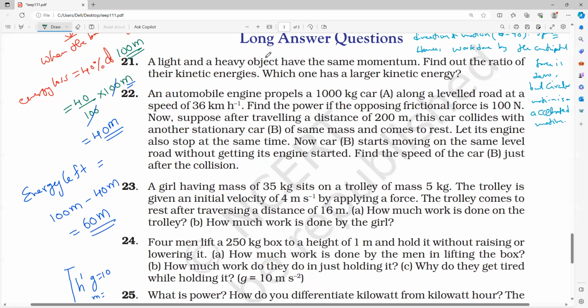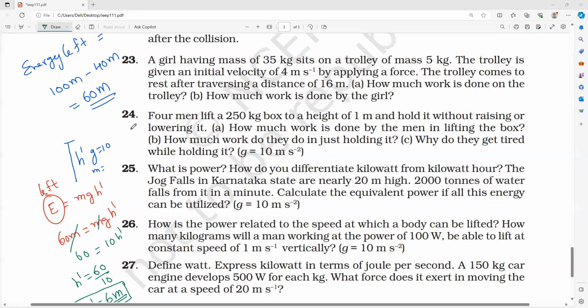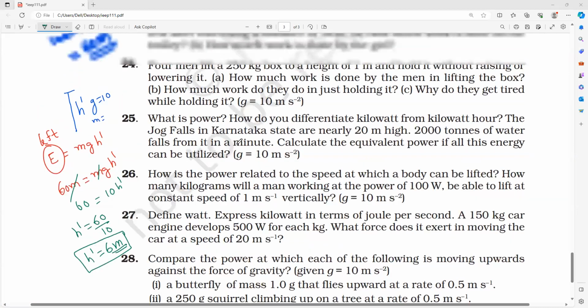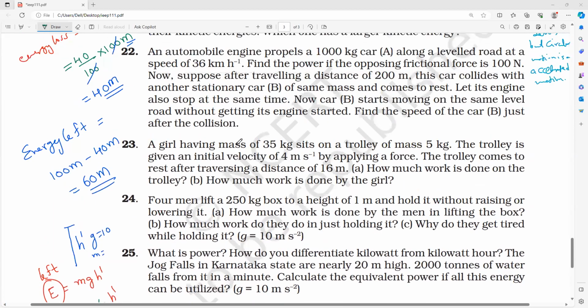Bouncing back means the energy going above the ground, so it is potential energy. So 60 M is equal to mgh dash. Bouncing height is h dash. If you equate it, you will get h dash equal to 6 meters. That's all. Clear, everyone? Yes, Lingesh, very good. Any doubt? Understand? It is a very important question.